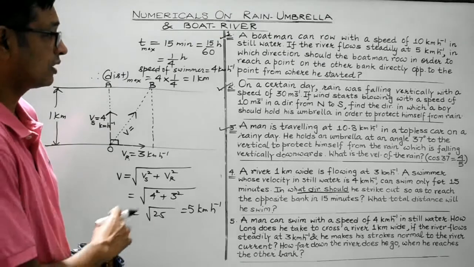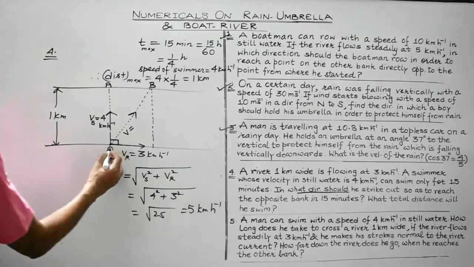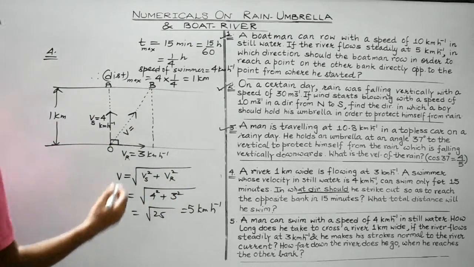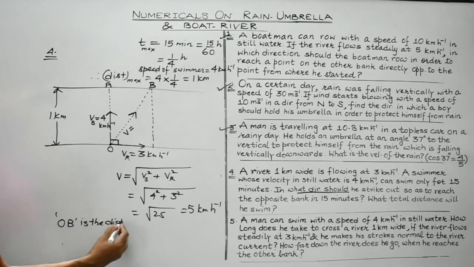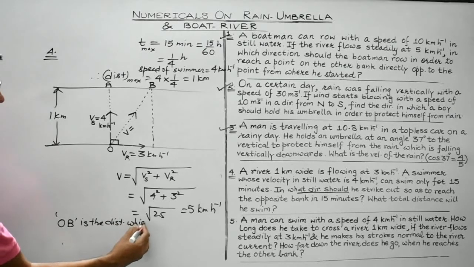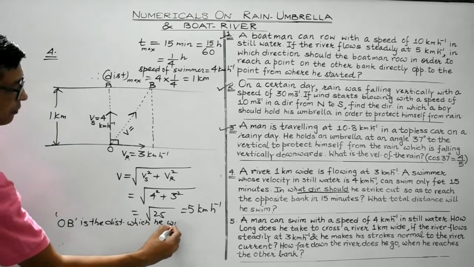Clear? Now what is the distance he will swim? This is the distance he will swim. OB is the distance which he will swim.